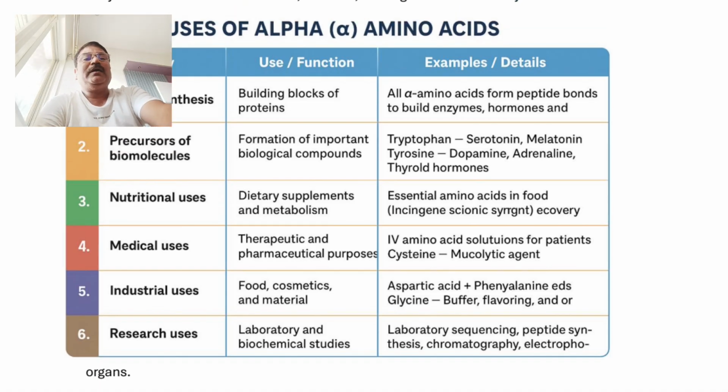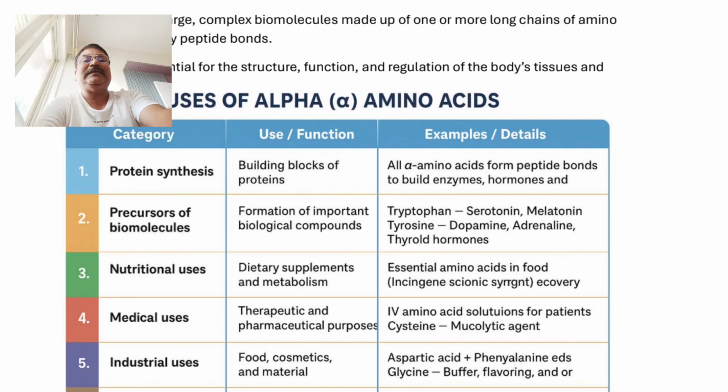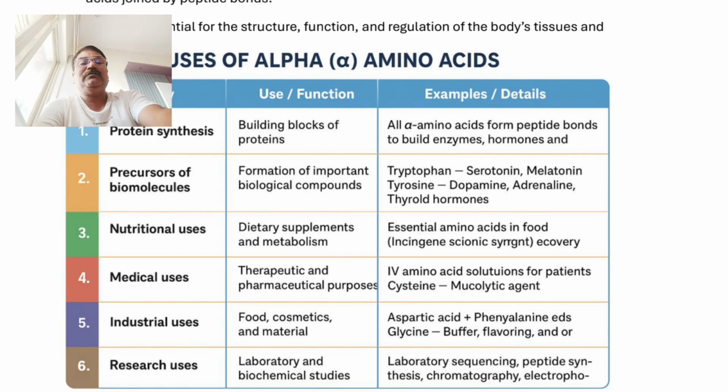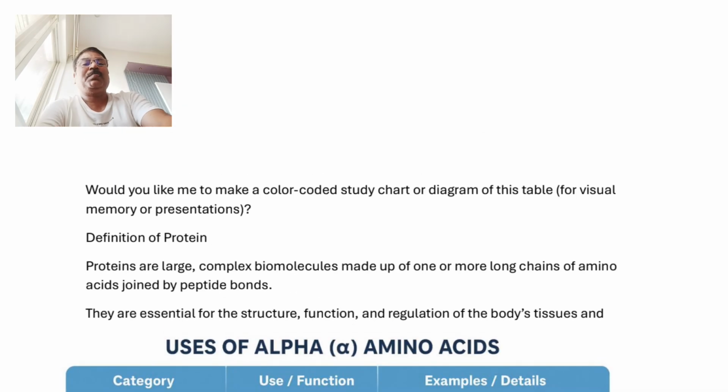So, alpha amino acids have six major areas in which they are continuously used: protein synthesis, precursors of biomolecules, nutritional uses, medicinal uses, industrial uses, and various kinds of research activities. So these are the uses of alpha amino acid.